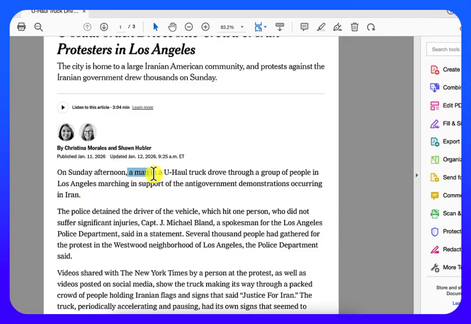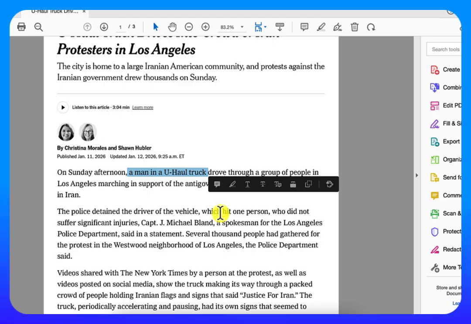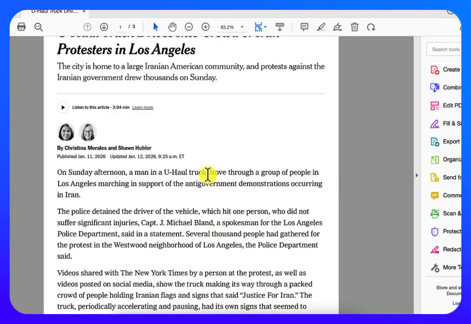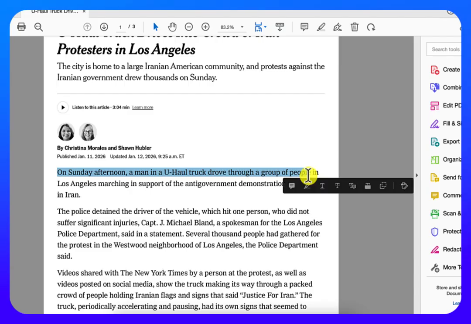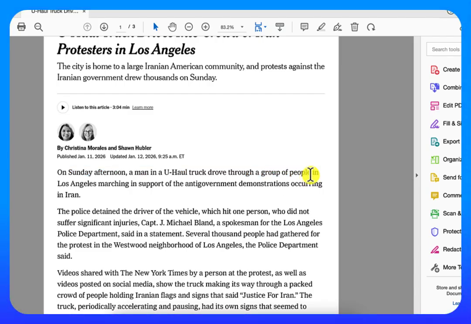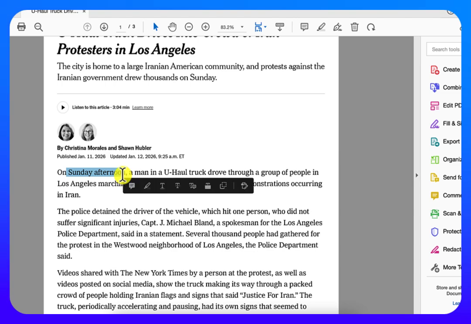A man in a U-Haul truck. What did he do? He drove through a group of people. Where? In Los Angeles. When? Sunday. Why? They were marching in support of the anti-government demonstrations occurring in Iran, right?